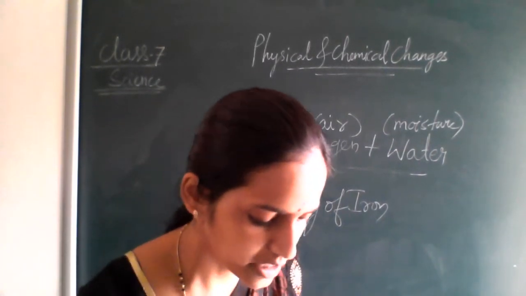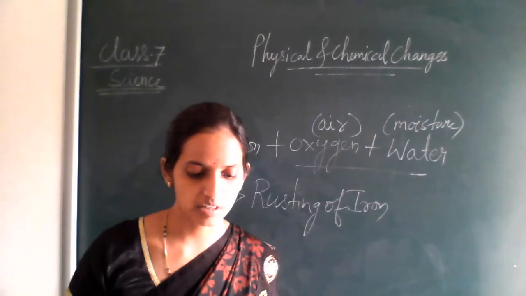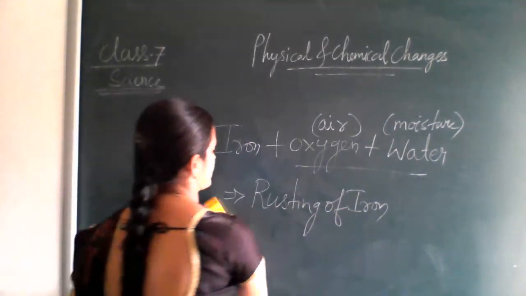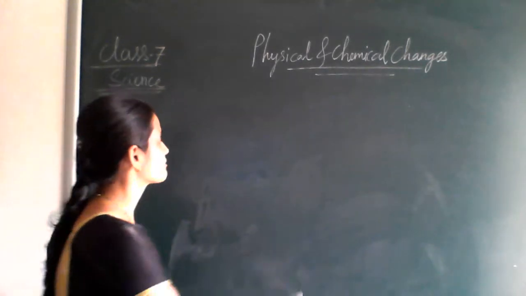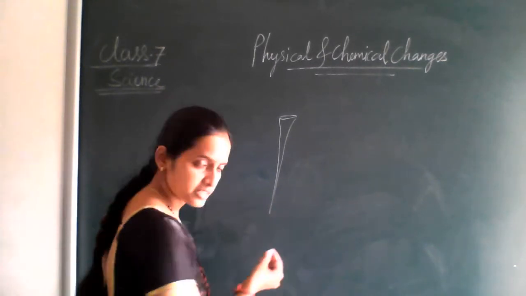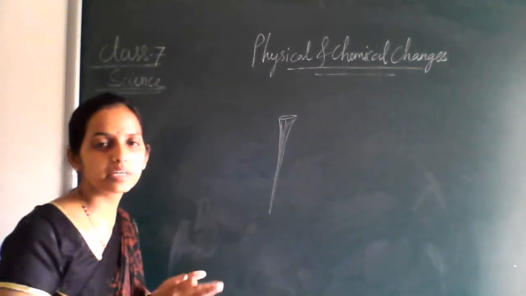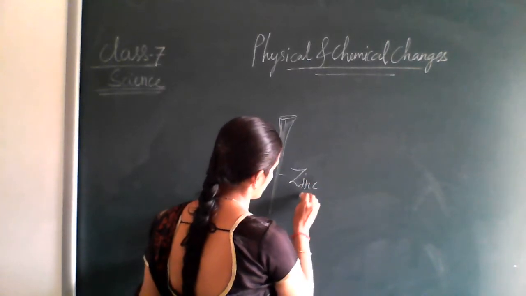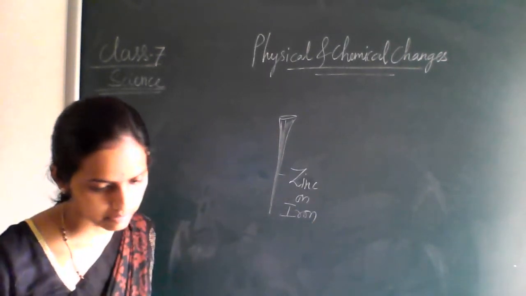Then what have you understood about galvanization? In the process of galvanization, a layer of zinc is put on the iron. Taking the iron nail, on the surface of the iron we have the zinc metal. A coating has been done by which metal? Zinc, zinc on iron. That is your process of galvanization, right?